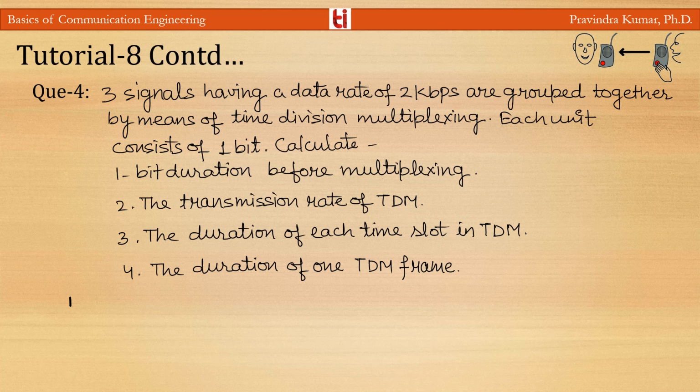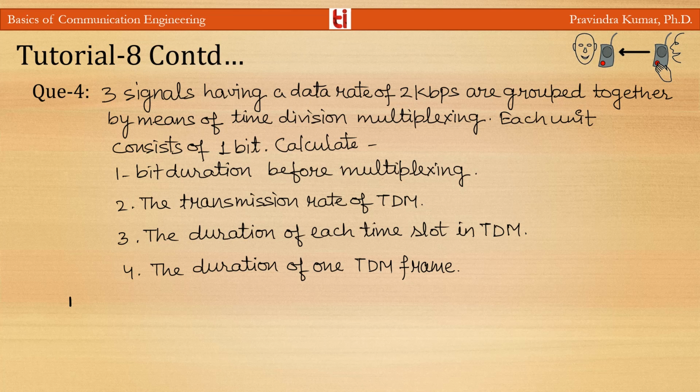Now question four. Three signals having a data rate of 2 kbps are grouped together by means of time division multiplexing. Each unit consists of one bit. Calculate the bit duration before multiplexing, the transmission rate of a TDM, the duration of each time slot in TDM, and the duration of one TDM frame.